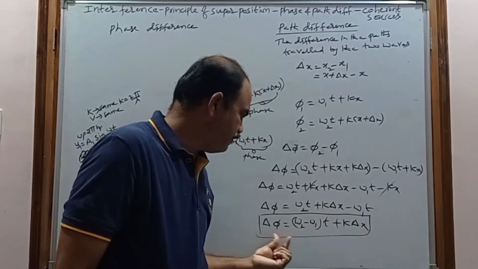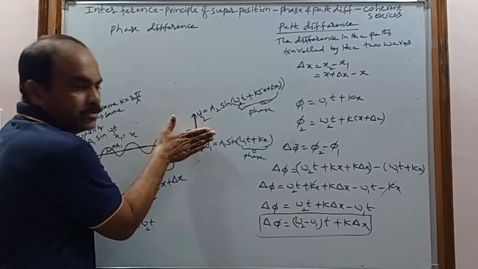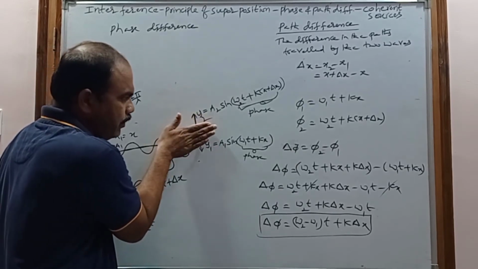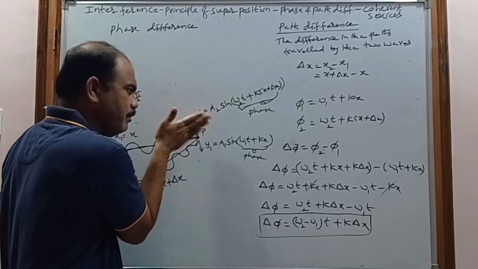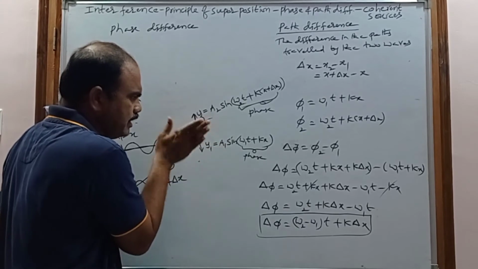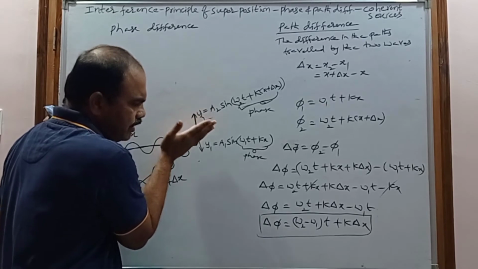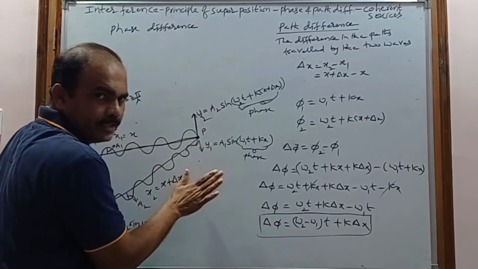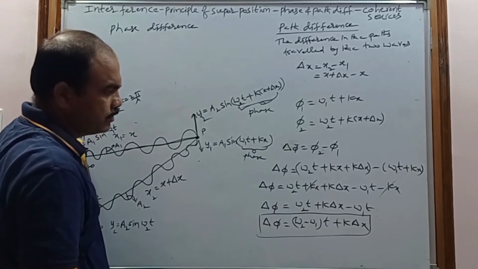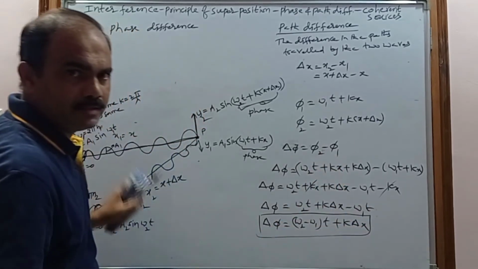If the phase difference depends upon time, what happens at that place? The intensity of the light will alternately change. అంటే ఫస్ట్ సెకండ్ అప్పుడు మినిమం అయింది అనుకోండి, సెకండ్ అప్పుడు మాక్సిమం అవుతుంది, మళ్ళీ మినిమం అవుతుంది, మళ్ళీ మాక్సిమం అవుతుంది. అంటే టైం తో పాటుగా the intensity of the light will change at this place. In all the places the intensity of the light will change. So that's why we can't observe the interference. The phase difference must change only with respect to path difference.